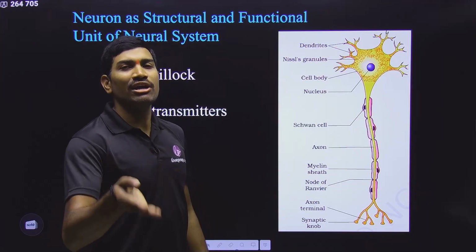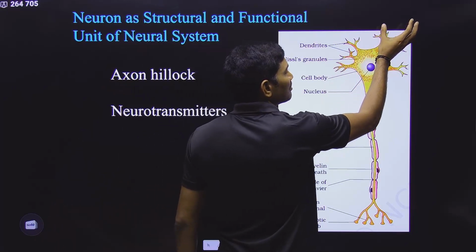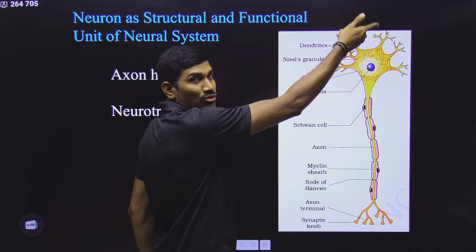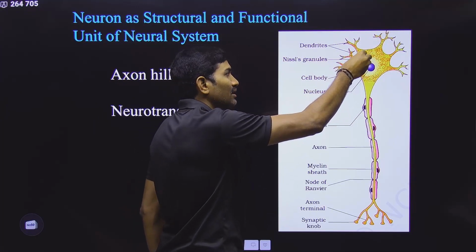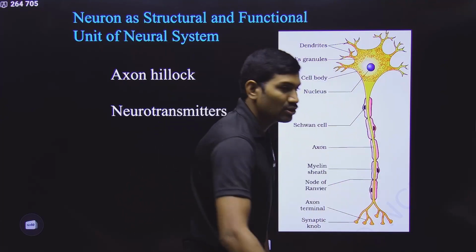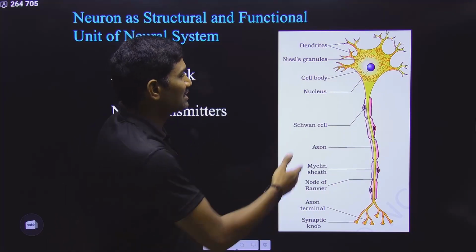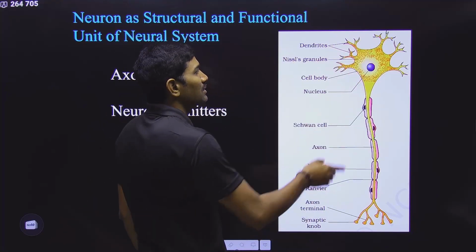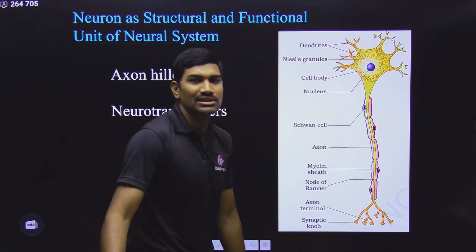And finally, if we are talking about nerve impulse conduction, who will receive the nerve impulse? Dendrites will receive the nerve impulse from the previous neuron, and from the dendrites it will go to the cyton or cell body. From the cell body it goes to the axon. From the axon it goes to the next neuron. So the direction of nerve impulse transfer is always from dendrites to cell body to axon. Only in one direction.